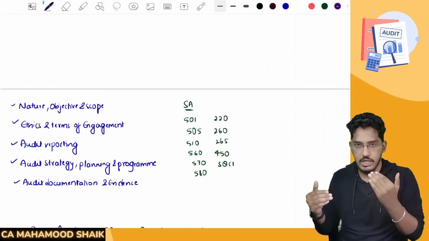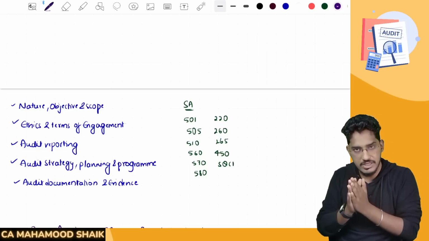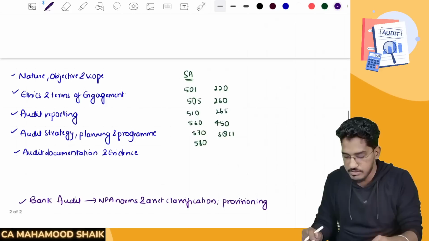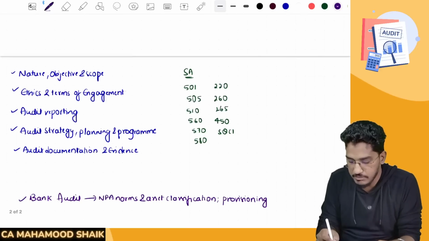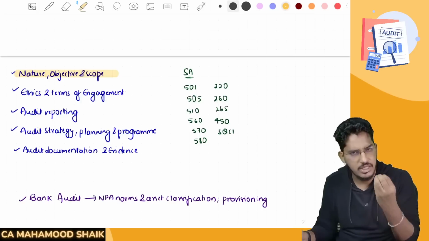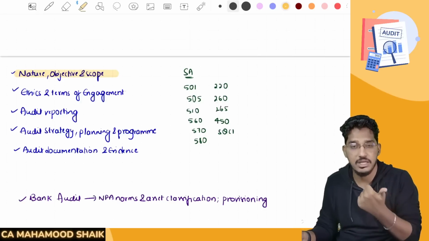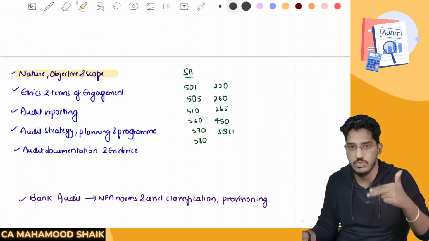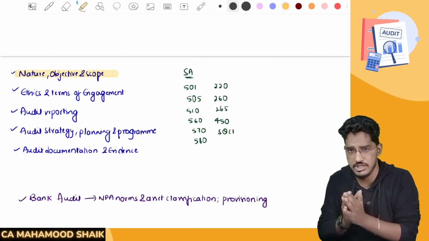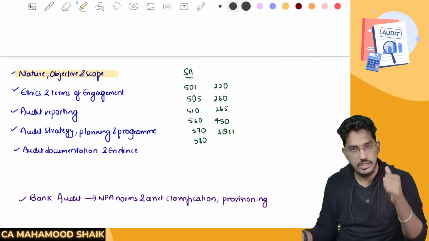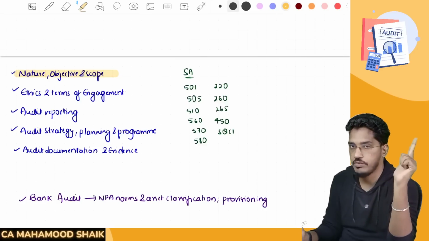See, follow the same order. In whatever order I'm telling you the chapters, follow the same order. So first you start with nature, objective and scope of audit. Very simple chapter. Limited number of questions will be there. It will talk about various things like what aspects have to be covered, what will be the scope, what is not included, audit versus investigation, what is an assurance engagement. So like that, a lot of things they will try to say. First, try to cover nature, objective and scope of audit.